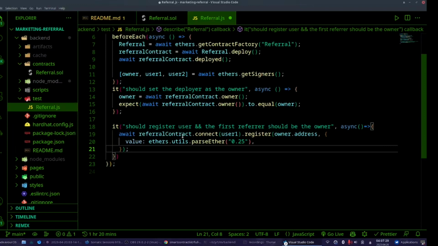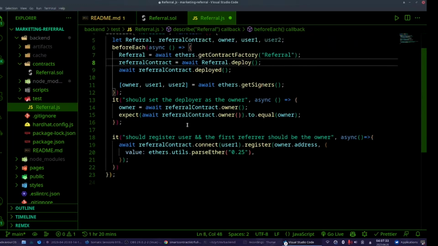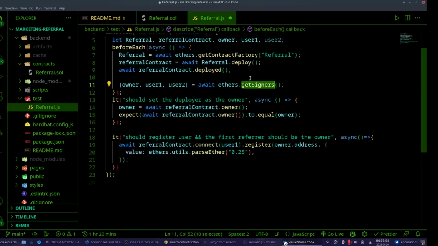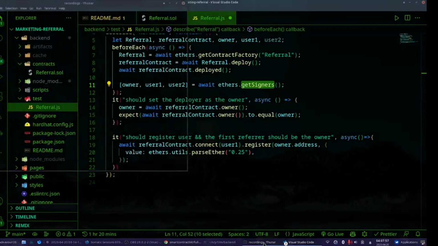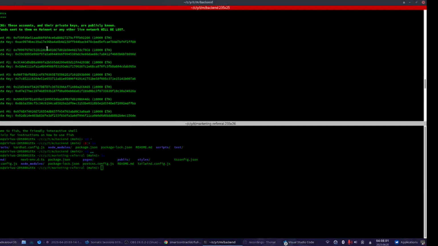Let me explain. I'm awaiting the referral contract that I have deployed. The cool thing with Hardhat is that before calling a function, I can connect to a specific address so that I can call the function from that address. Here I get the contract and I connect to the contract using user one, which is address index 1 from the signers.